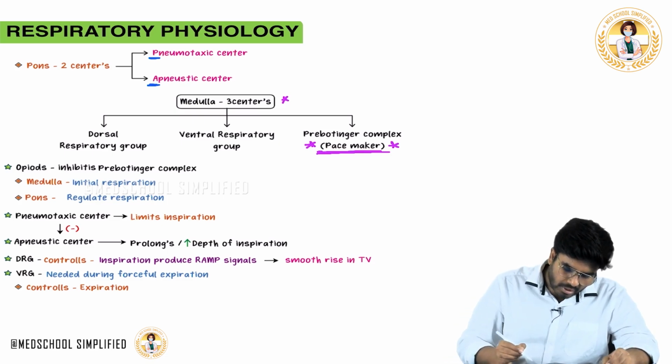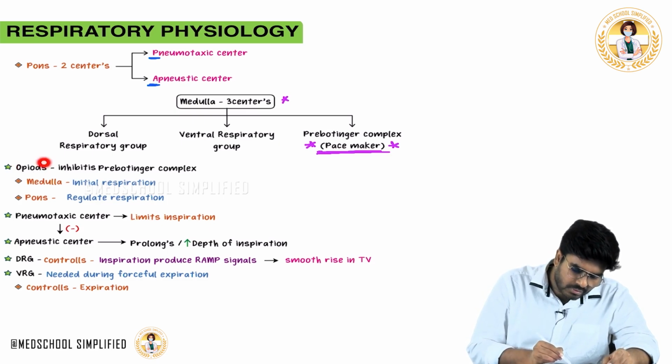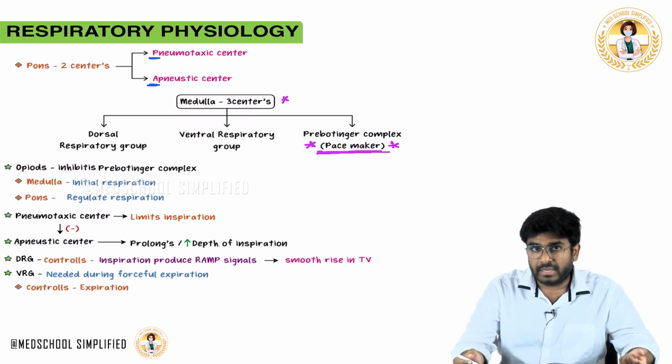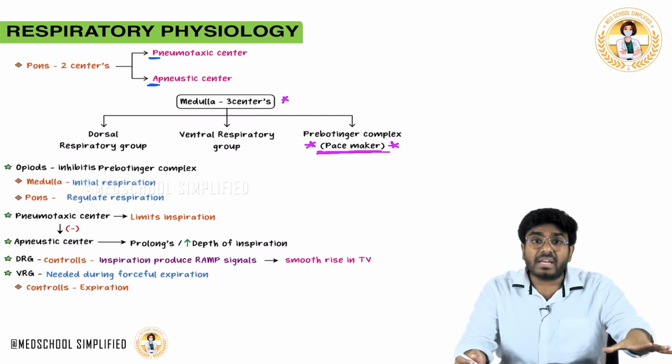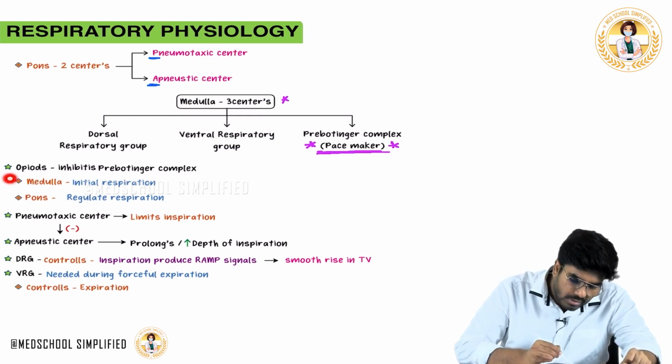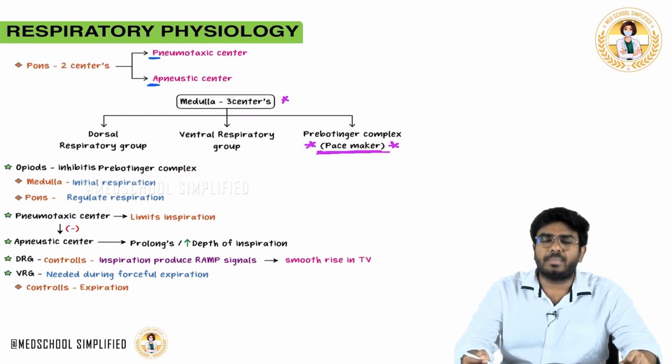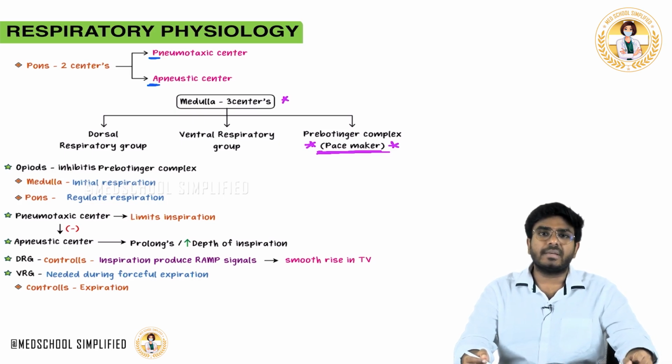Now, let's talk about opioids, like morphine. Whenever you take opioids, respiration will be inhibited, or the respiratory rate will come down. Why? Because opioids inhibit the pre-Bötzinger complex. It's the respiratory pacemaker, right? So the pacemaker is getting inhibited. So what happens to the respiratory rate? Respiratory rate comes down. That's why when you take opioids, respiratory rate is affected.